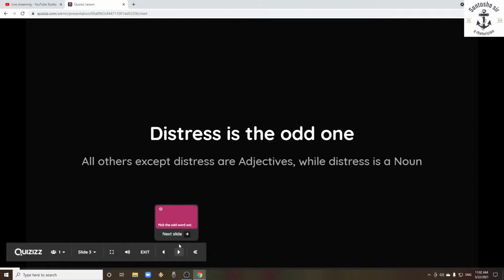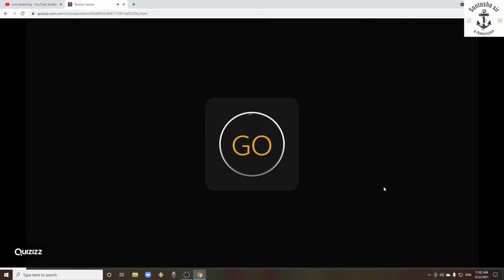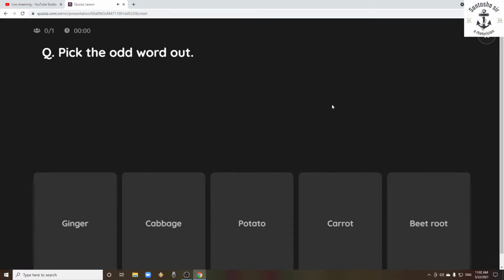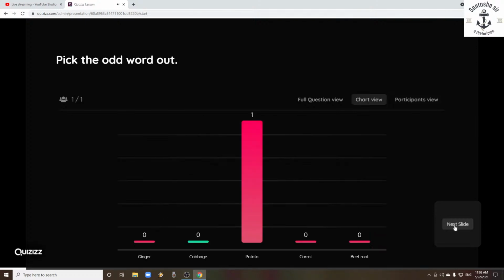So let's move on to the next one to see what's the next question there. Pick the odd one again. In this, the options were ginger, cabbage, potato, carrot, and beetroot. Now, whatever you might have selected on that day, let's quickly check what is the right answer, and why it is the right answer.